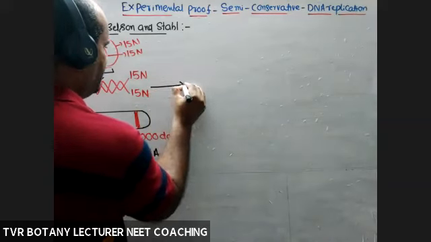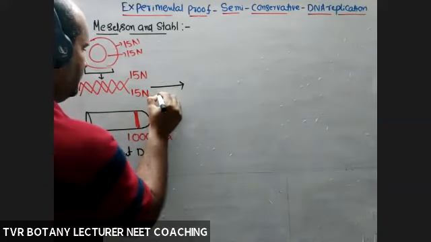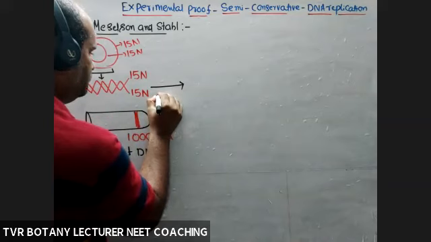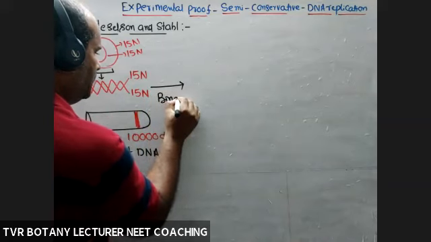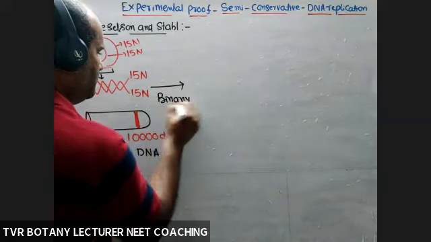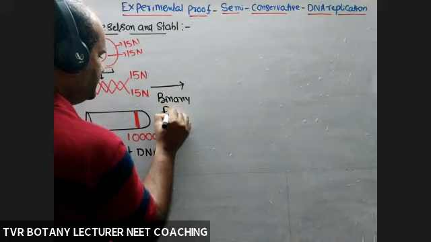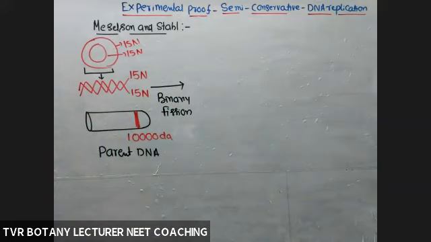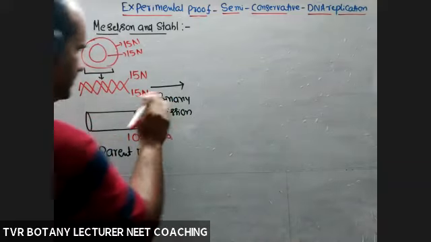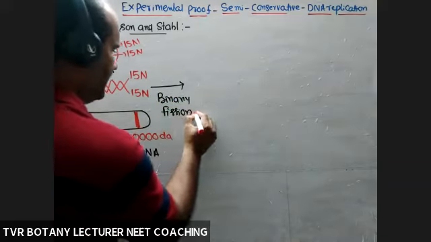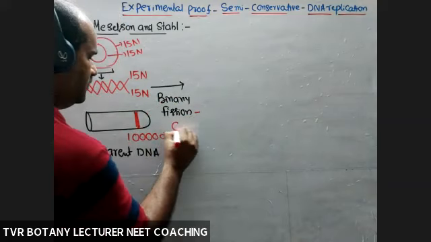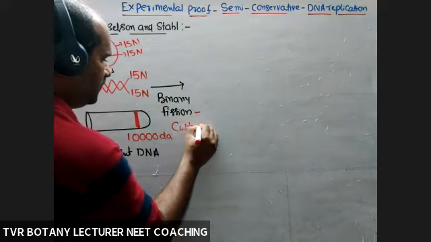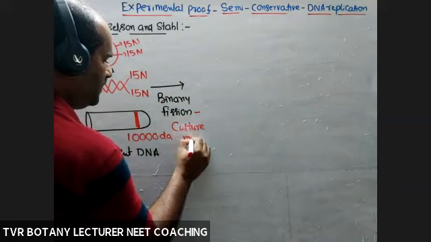So a bacterial cell which is having 15N containing DNA is replicated, subjected to binary fission. Binary fission or culturing. Culturing means binary fission only. Okay, so subjected to binary fission in the culture medium